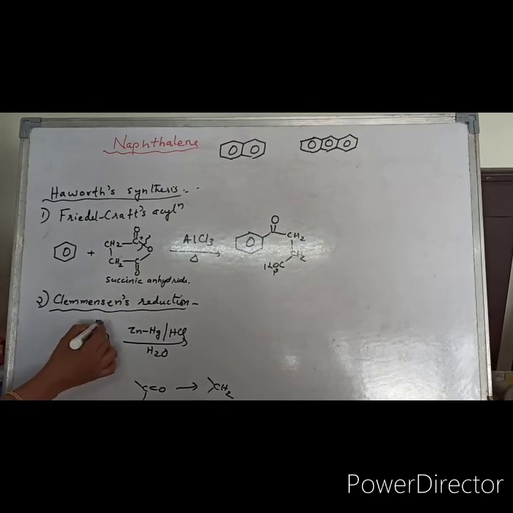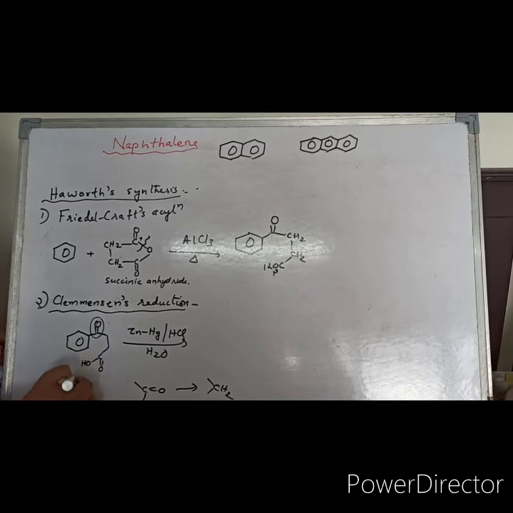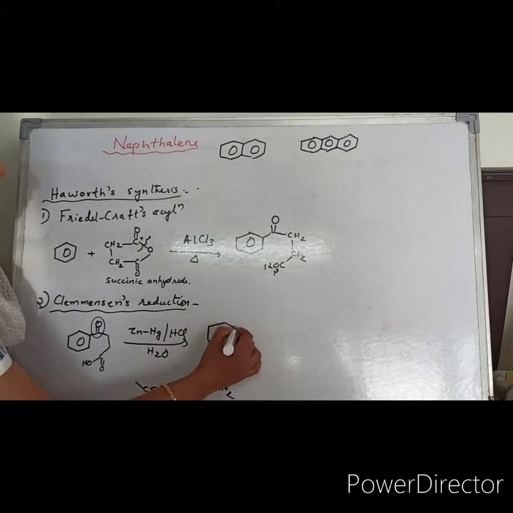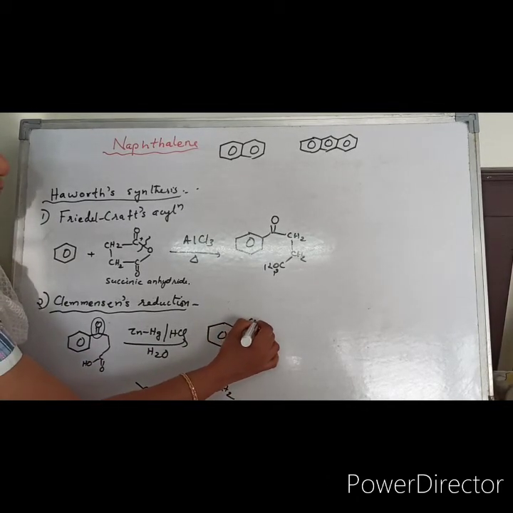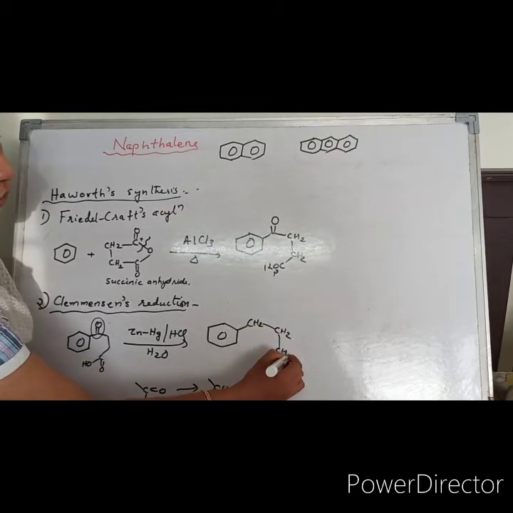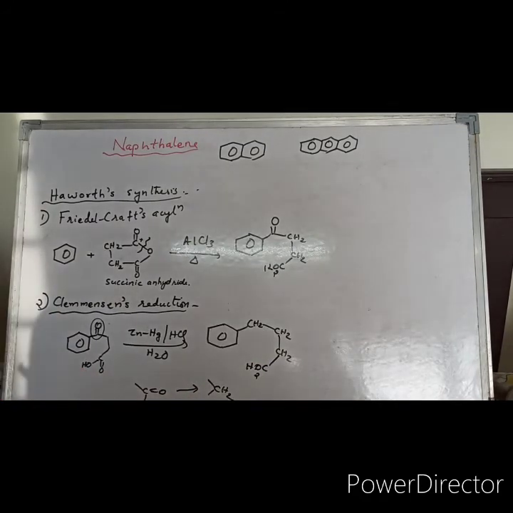Selectively, this is the carbonyl group. This is part of the carboxylic acid, which will not be affected by zinc amalgam. So this will be reduced to the CH2 group. You will get CH2, CH2, then again CO2H. So this is the second step, Clemmensen's reduction.